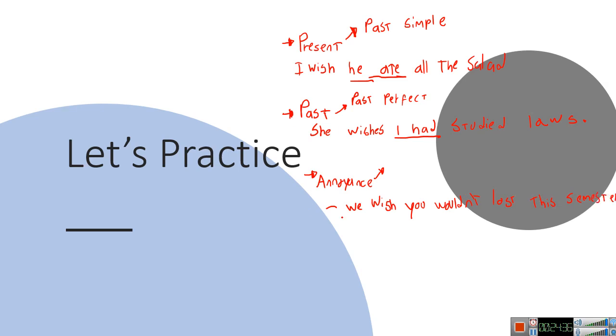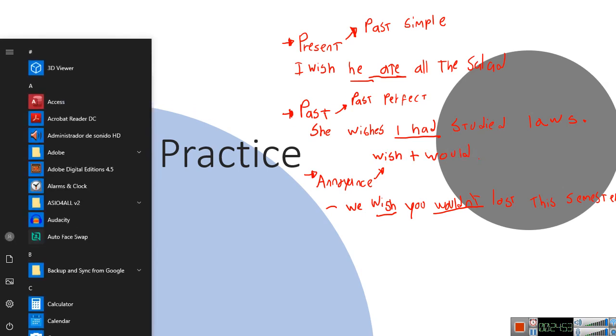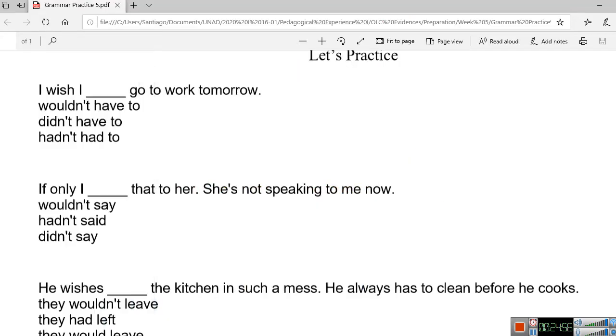Very well. So you use wish and would. Let me write the clue here: wish plus would. That's how we know that's an annoyance. Okay, very well. Now let's move to the exercises.